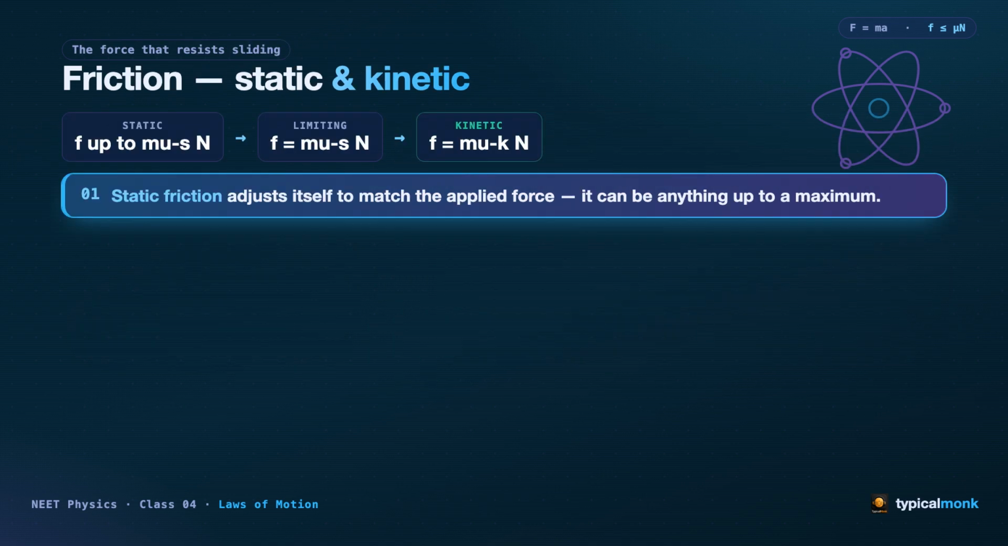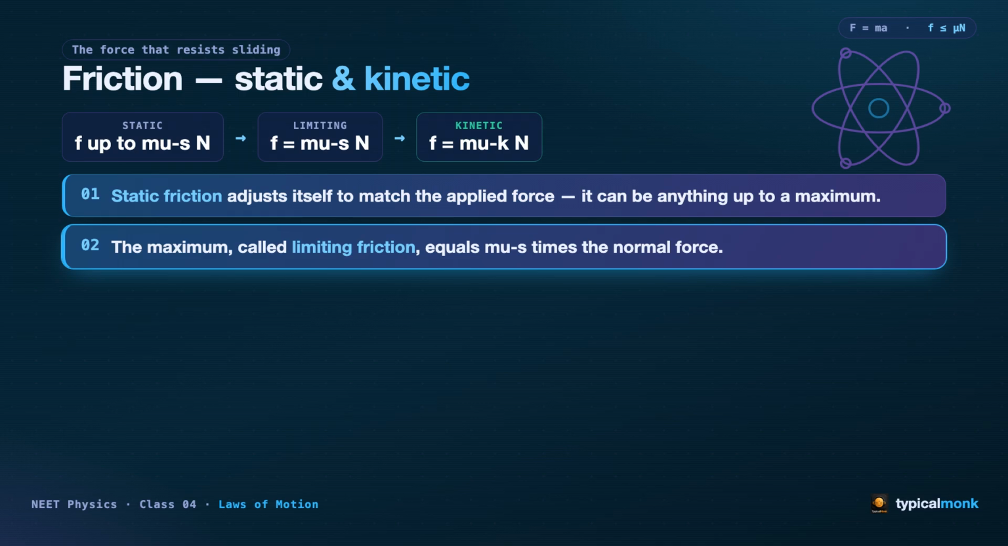Now let us meet friction properly. The quiet force that resists sliding. Static friction is the clever one. It adjusts itself to exactly match whatever force you apply, holding the body still. It can be anything from 0 up to a maximum. Push gently, and friction pushes back gently. That maximum is called limiting friction, and it equals μs, the coefficient of static friction, times the normal force. This is the threshold where a body is just about to slip.